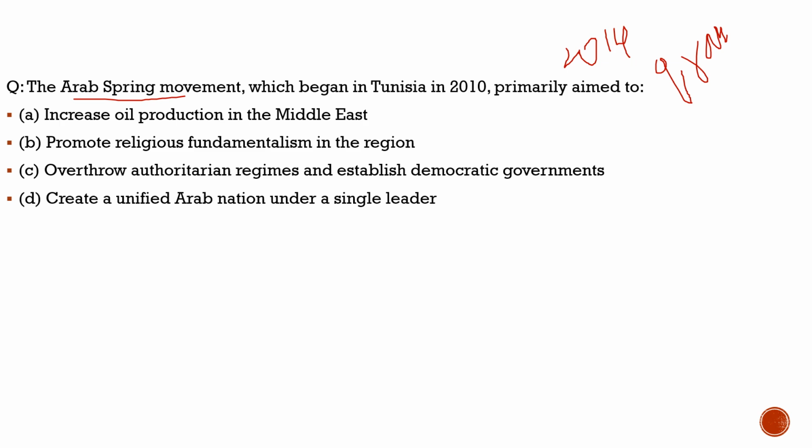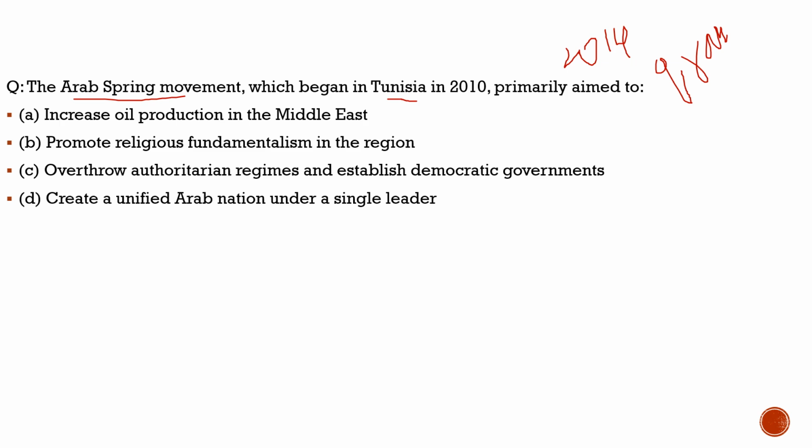So why have we brought this question? Because it is very relevant to the condition in Syria right now, because it all started with the rise of the Arab Spring. Let's try to understand what it is about. Here the question says: the Arab Spring movement, which began in Tunisia in 2010, primarily aimed at what?